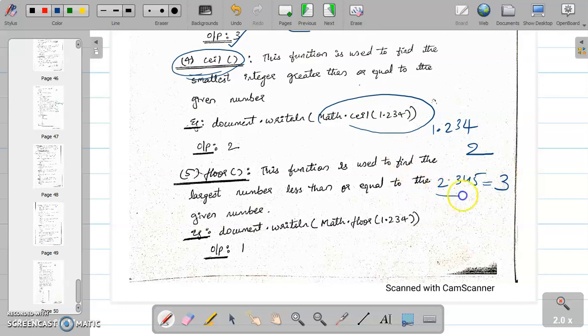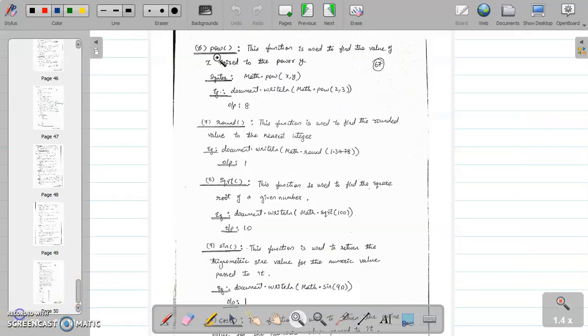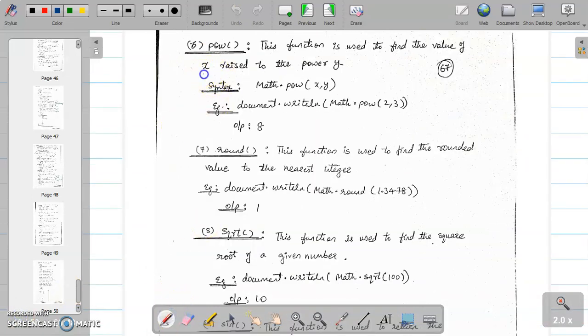The floor value for this will be 2, and for this the floor value will be 1. This will round to the nearest value on the back side. It will go in the backward direction. Ceil will go in the upward direction, floor will go in the backward direction. So ceil of 1.234 will be 2. Floor of 1.234 will be 1. Next one is the pow function. Pow function will return the power. Math.pow 2 power 3, 8 will be the output.